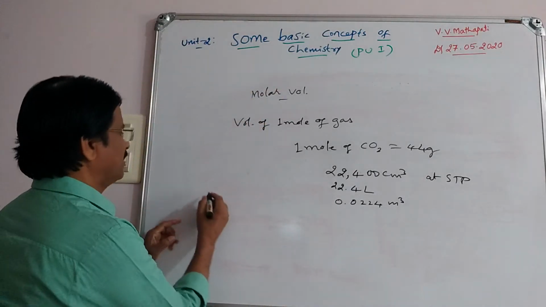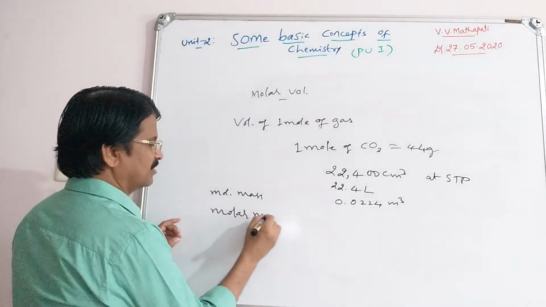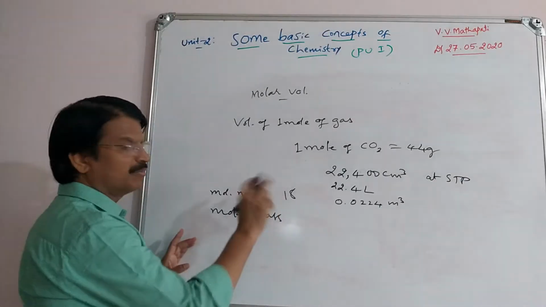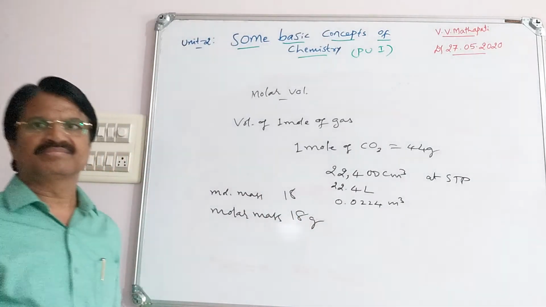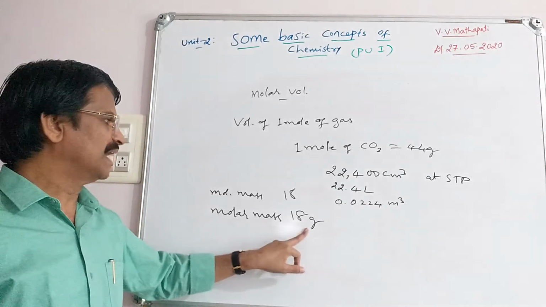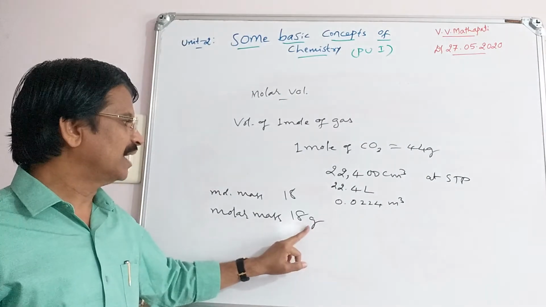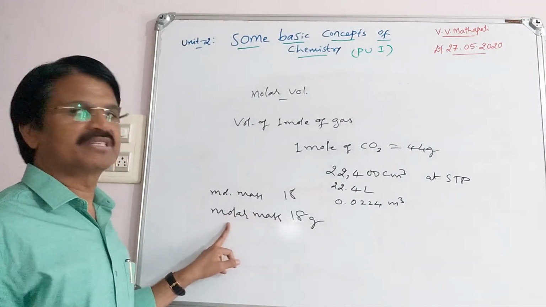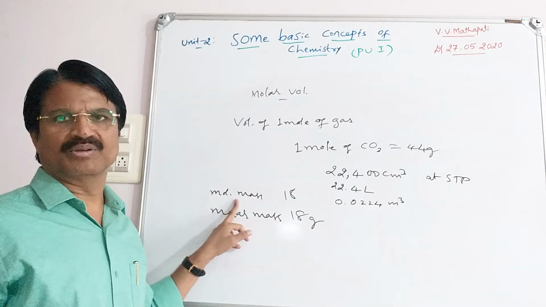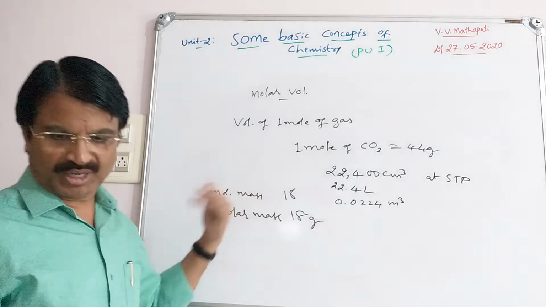Similarly, molar mass and molecular mass, the difference. Molecular mass of water 18, molar mass of water 18 gram. Therefore, mass of 1 mole of a substance in gram, or gram molecular mass, is called molar mass. And molecular mass, atomic mass, have no unit. And molar mass, yes, you write in gram. It is called gram molar mass, gram molecular mass.